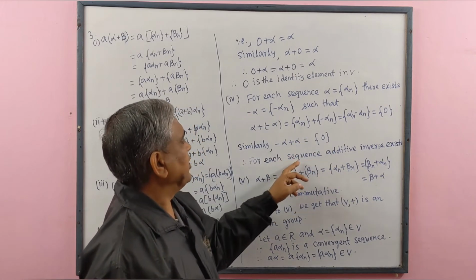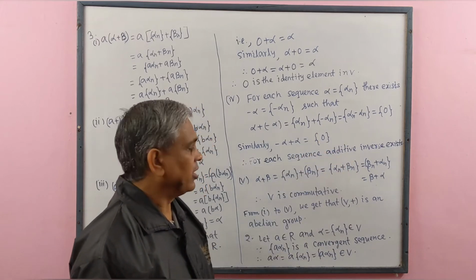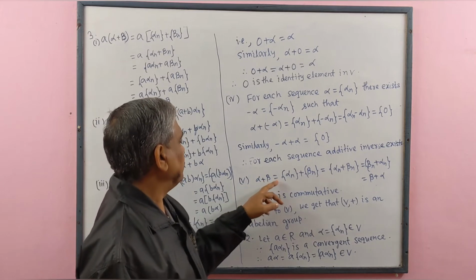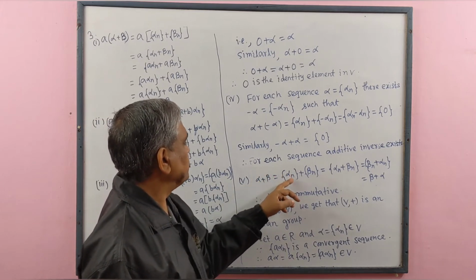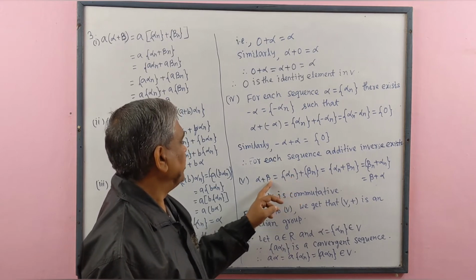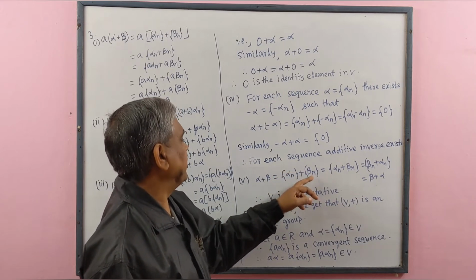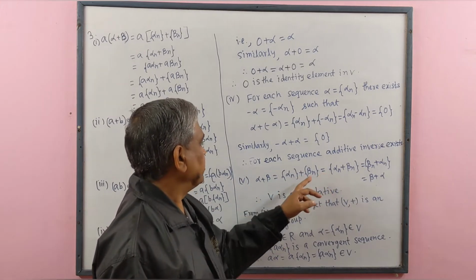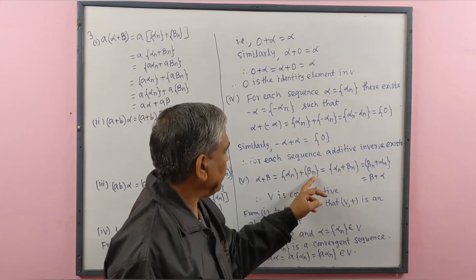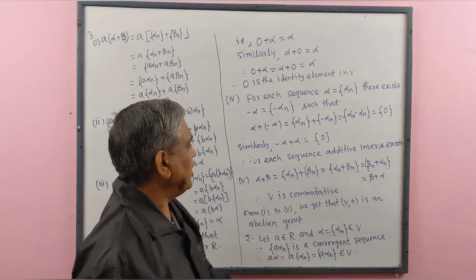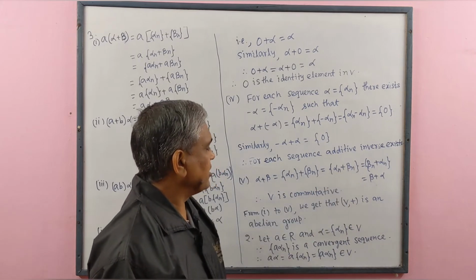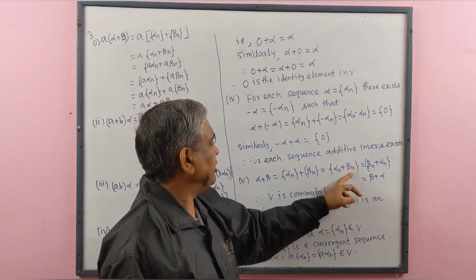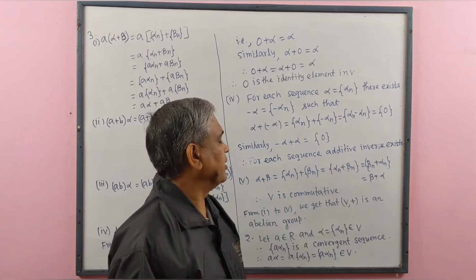Therefore, for each sequence additive inverse exists. Number 5. Alpha plus beta equal to alpha, a sequence whose generalized term is alpha n, plus beta, a sequence whose generalized term is beta n, equal to a sequence whose generalized term is alpha n plus beta n. Since alpha n and beta n are real numbers and real number is commutative, therefore alpha n plus beta n equal to beta n plus alpha n.